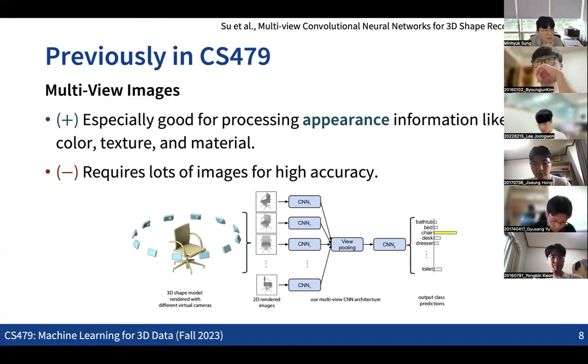The only downside is that if you want good accuracy in many prediction tasks using a neural net, you also need lots of images. Not just a single image, but you typically might need many images to get the best accuracy, which means that it might also take a lot of memory and computation time. So that can be the downside.